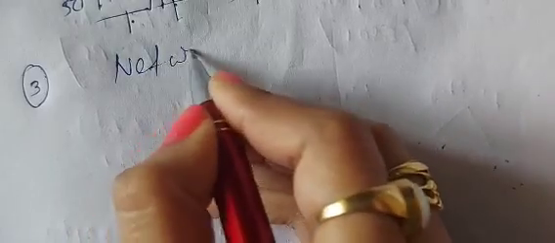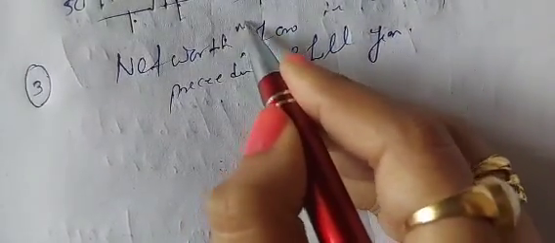Number 3. Company has a net worth of at least 1 crore in each of the preceding 3 full years. Full years again, 3 full years. Net worth of minimum 1 crore in each of the preceding 3 full years. It's easy. Means if you are coming with an issue in 2021, then for 2020, 2019, 2018, the net worth must be minimum 1 crore, 1 crore on every day of these 3 years. That is why we are saying 3 full years.